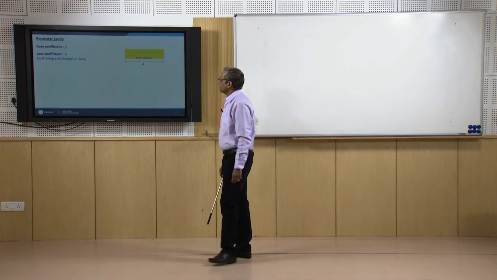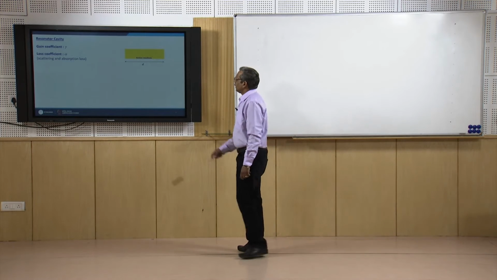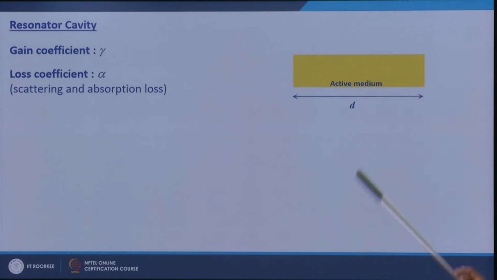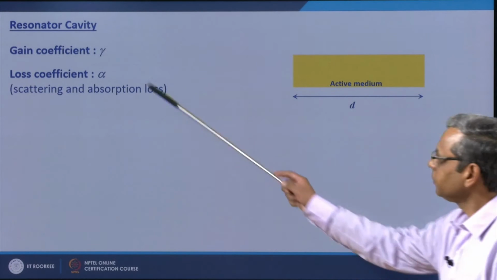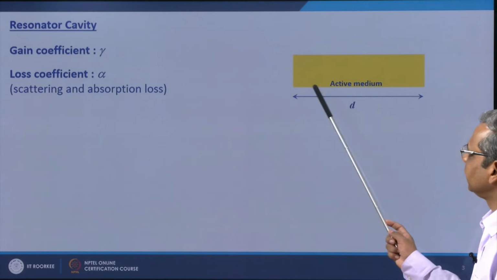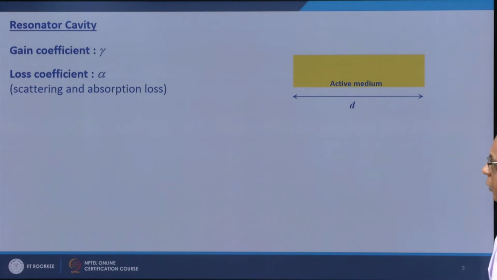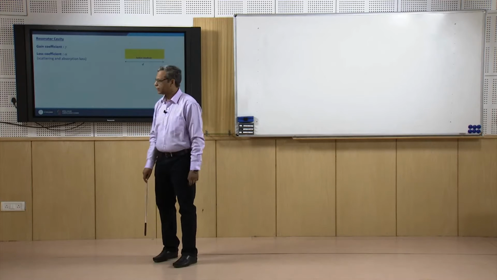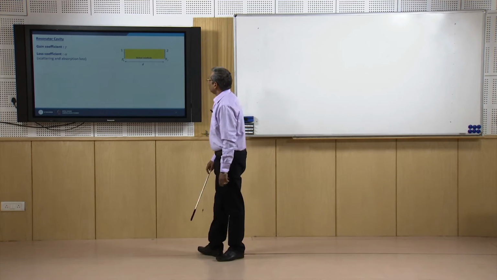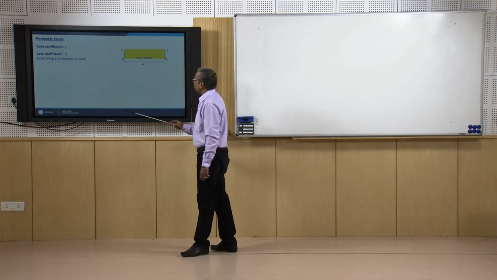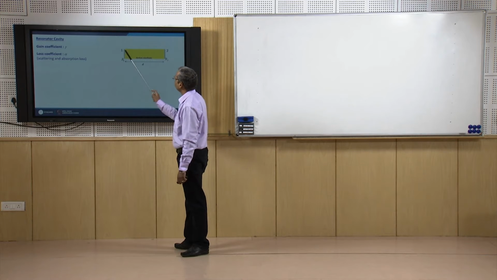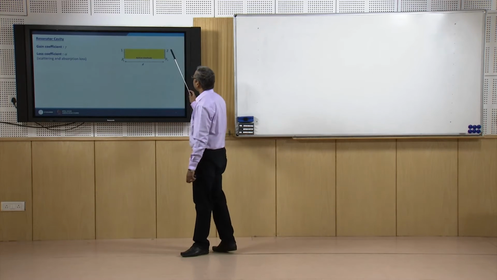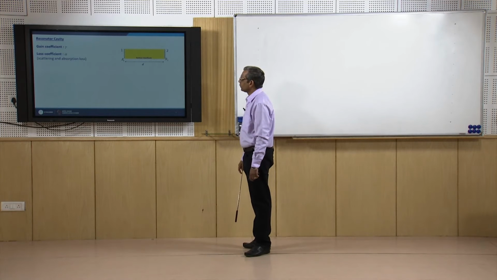So, let us now look at the resonator cavity. We have the active medium, and let us say the length of this active medium is d. The gain provided by this medium is gamma, and the loss coefficient is alpha, which constitutes scattering and absorption losses. Now, to make it a cavity, we enclose it between two mirrors: mirror 1 of reflectivity R1 and mirror 2 of reflectivity R2.